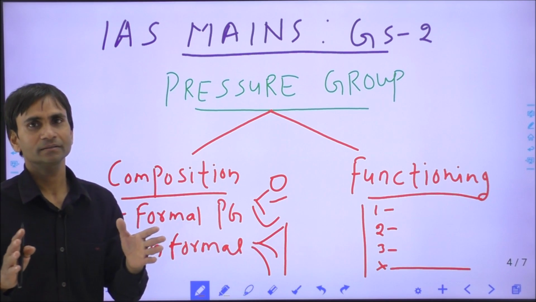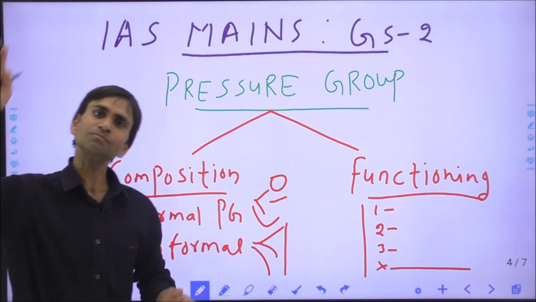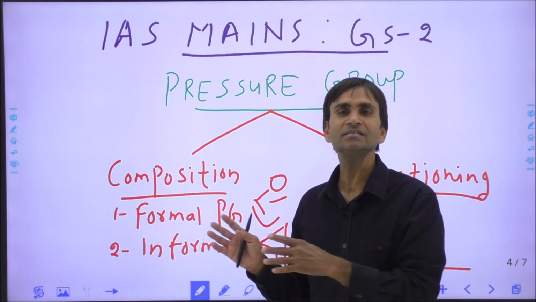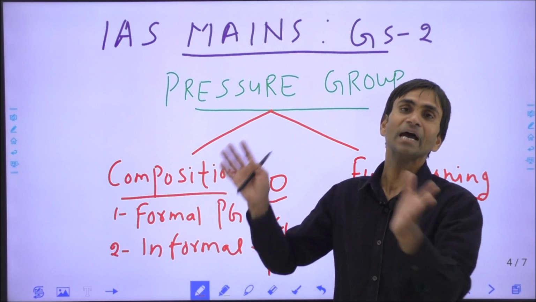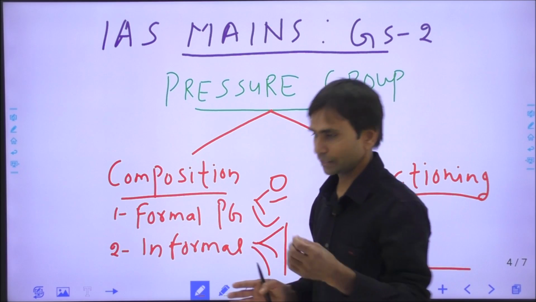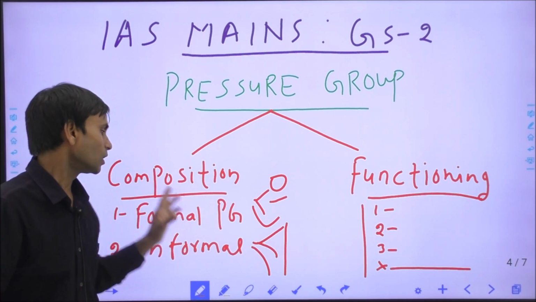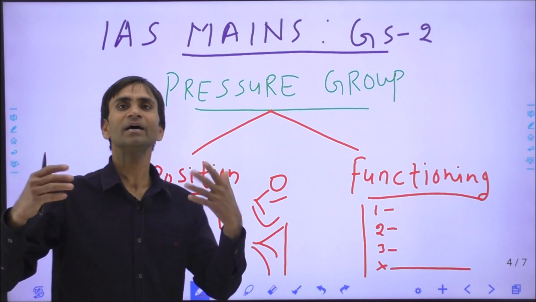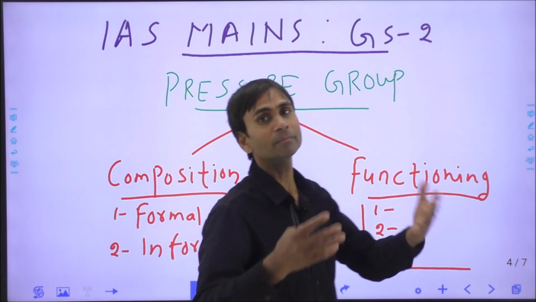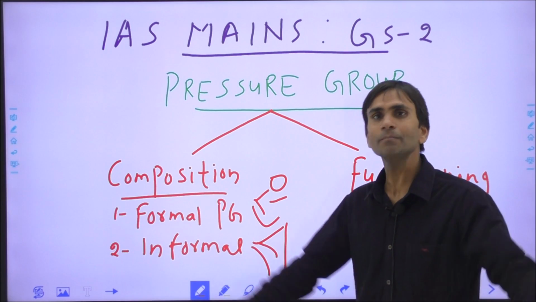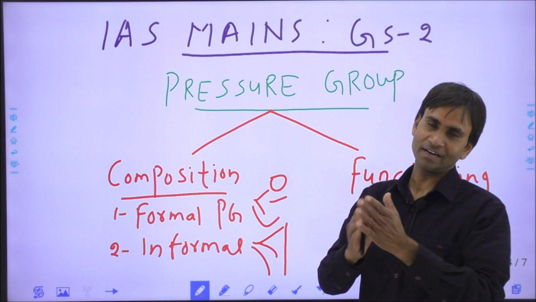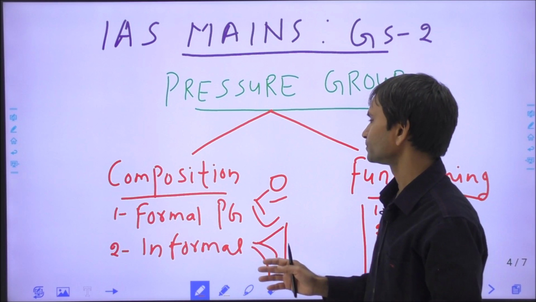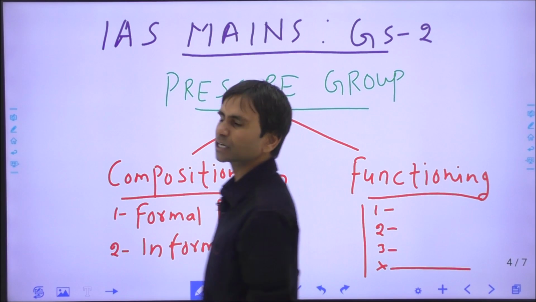If the ruling party fails to take a decision or to satisfy the people, definitely it becomes an important criticism of the ruling parties, and in the next election they may have to lose their democratic ways. So it may be a great loss to the ruling parties. So we can say the informal pressure groups mainly have emerged as the informal face of the different political parties, because political parties through these pressure groups raise different kinds of issues and bind the ruling parties or the government to take effective action.